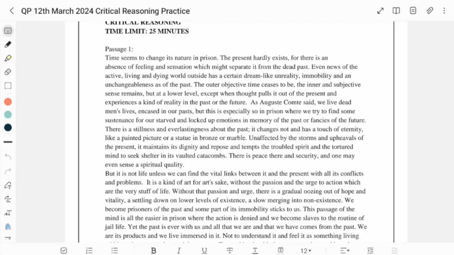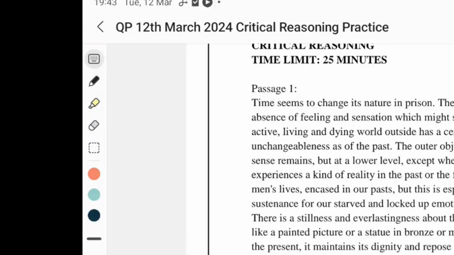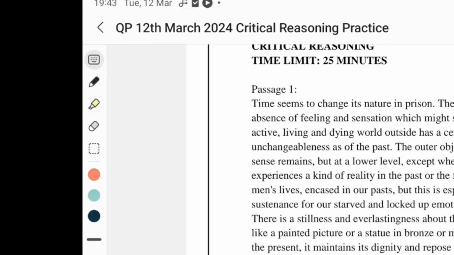Just give me a quick minute. So let me share the screen with you all. Hope you are able to see the screen. Okay. What's the problem with this?